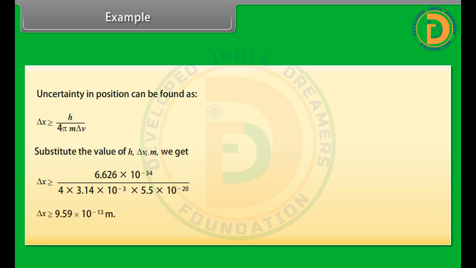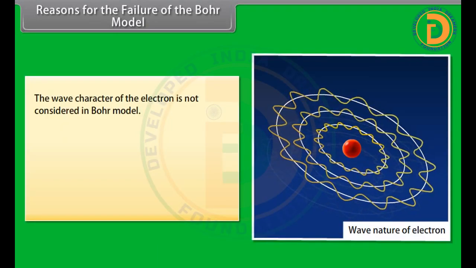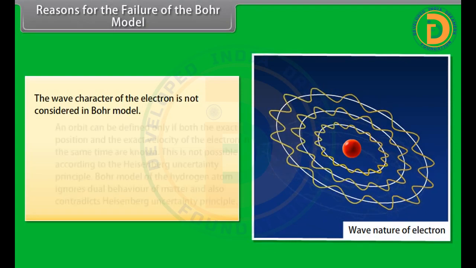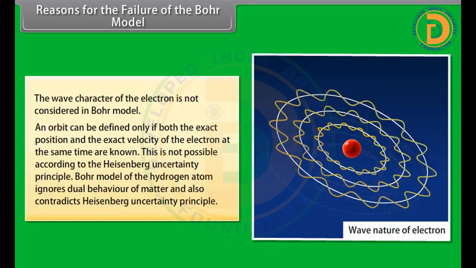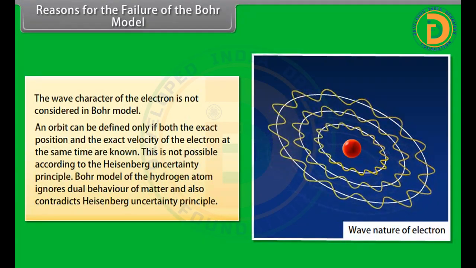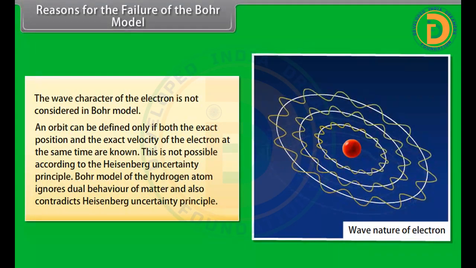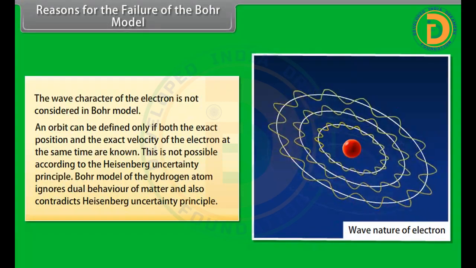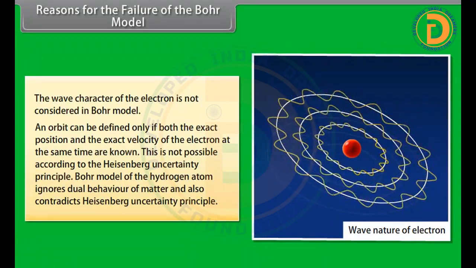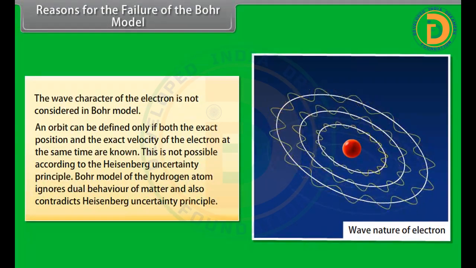Delta x is greater than or equal to 9.59 × 10^-13 m. Reasons for the failure of the Bohr model: the wave character of the electron is not considered in the Bohr model, and the orbit can be defined only if both the exact position and the exact velocity of the electron at the same time are known. This is not possible according to the Heisenberg uncertainty principle. The Bohr model of the hydrogen atom ignores the dual behavior of matter and also contradicts the Heisenberg uncertainty principle.